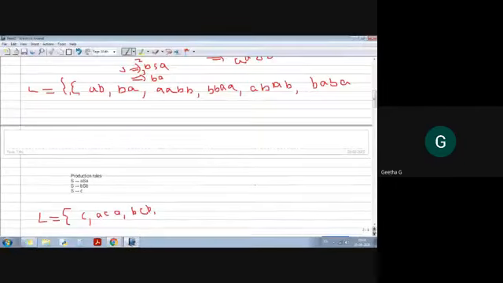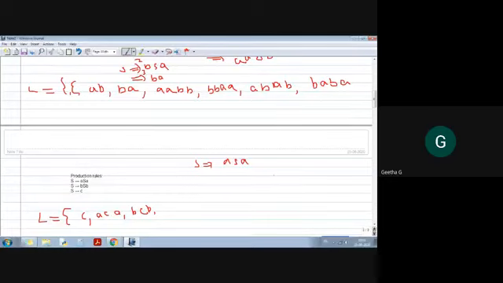Listen here, students. When I am substituting for the next length string, I am not writing the production. So A, yes, A is already fixed. For this, either I can go for A again or B or C. Length 3 is over.